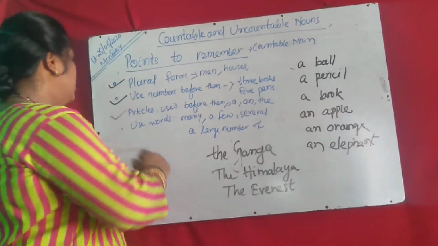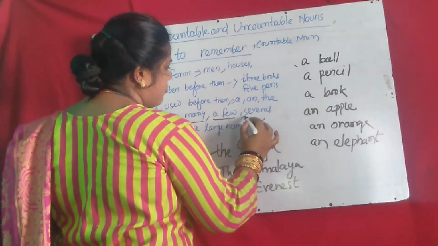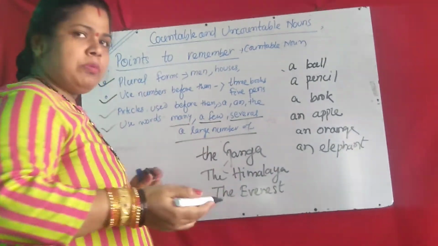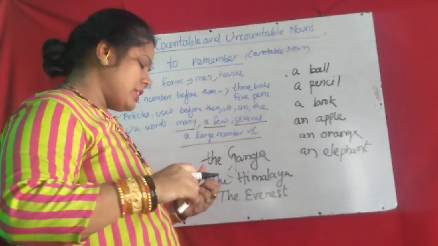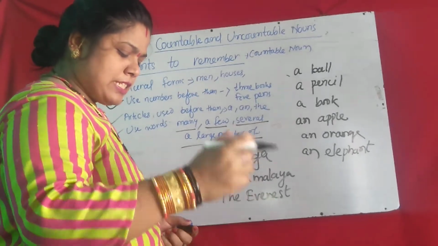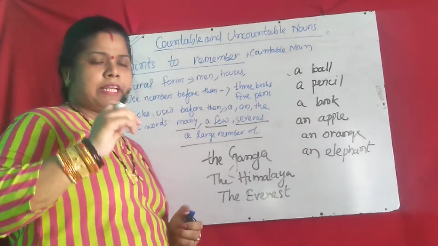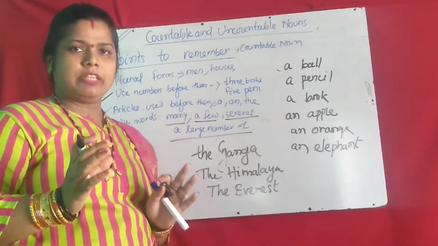Then sometimes we use words like many, a few, several, a large number of with countable nouns. Sometimes without counting also we have to use these words. How many dresses have you? I have many dresses. Many color pencils. So you can use many without saying any particular number.